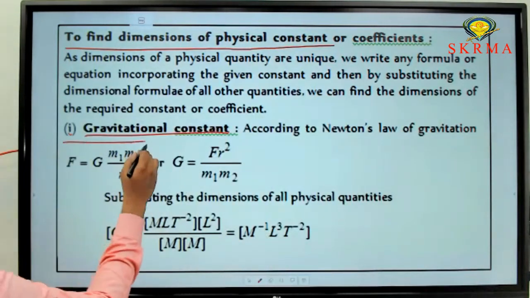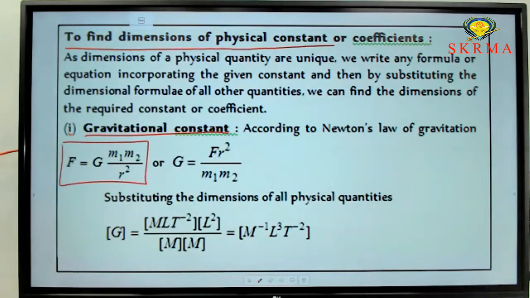Force F equals G m1 m2 by r square. This is the relation between gravitational force and the gravitational constant.